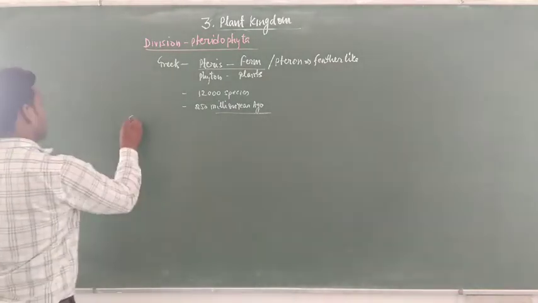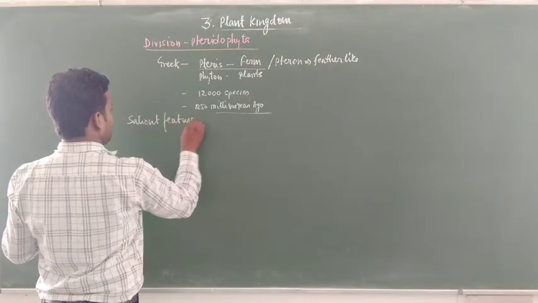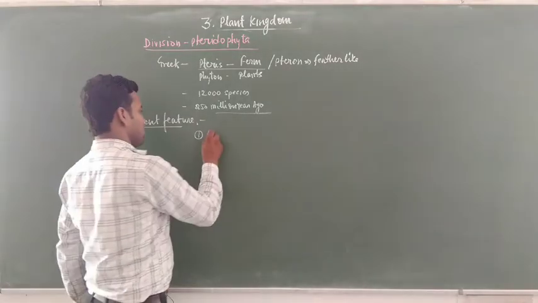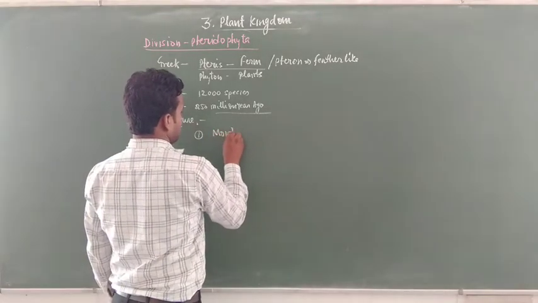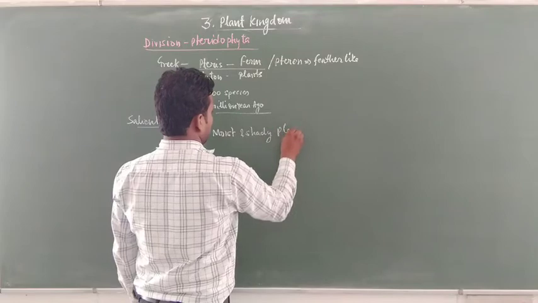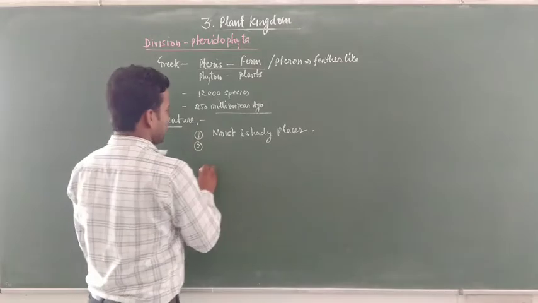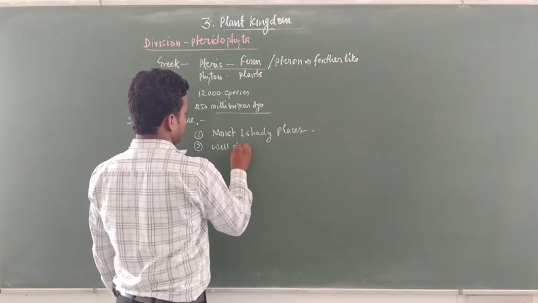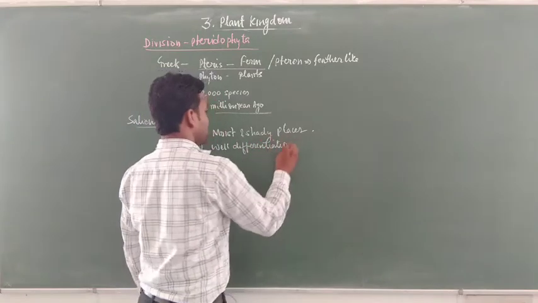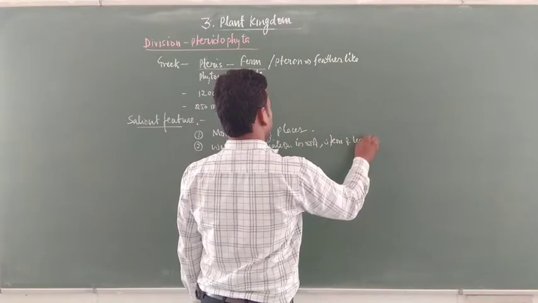Students, now what are the salient features of pteridophytes? First, pteridophytes are plants which grow in moist and sandy places. Second, the plant has well differentiated root, stem and leaves.